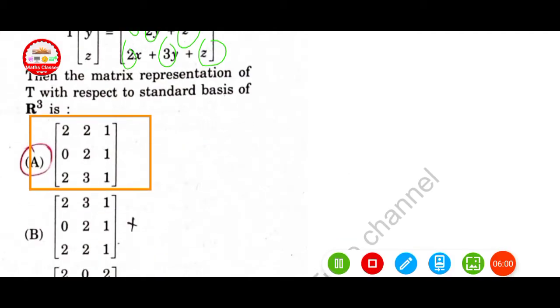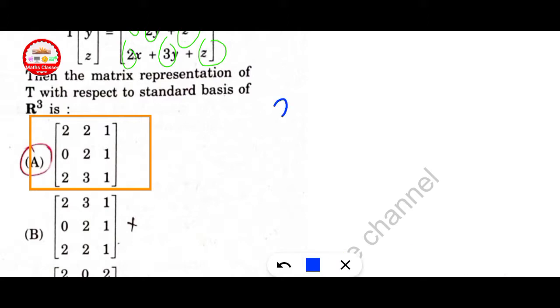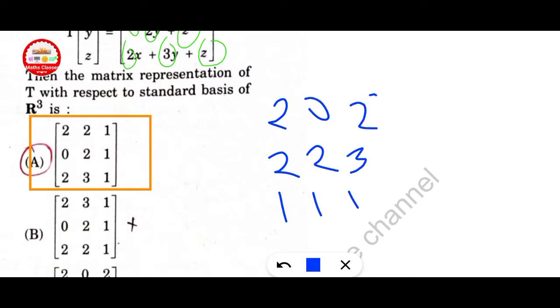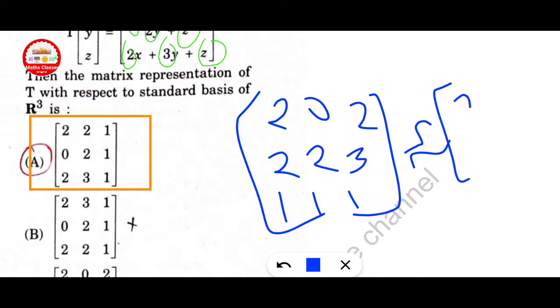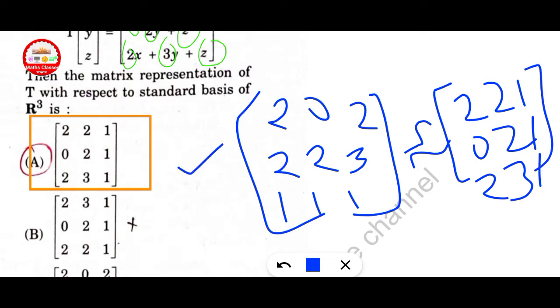Finally we get option A. That means 2 2 1. The matrix given is converted into 2 3 1. This is converted into 2 2 1 0 2 1 2 3 1. So option A is the correct one.